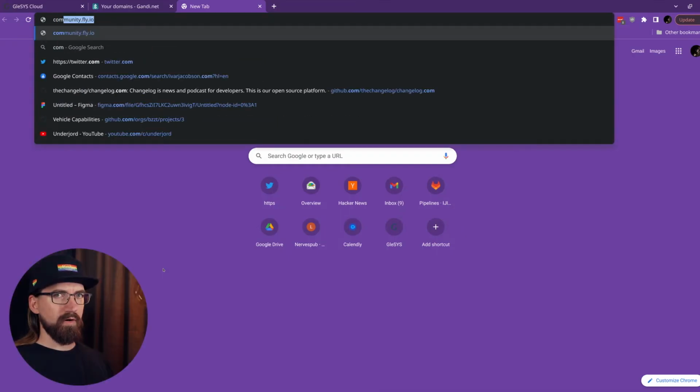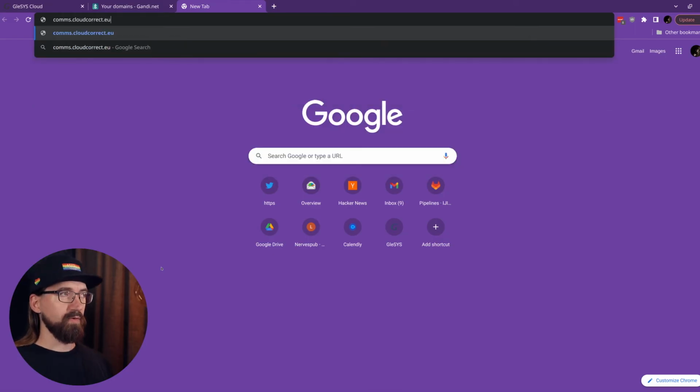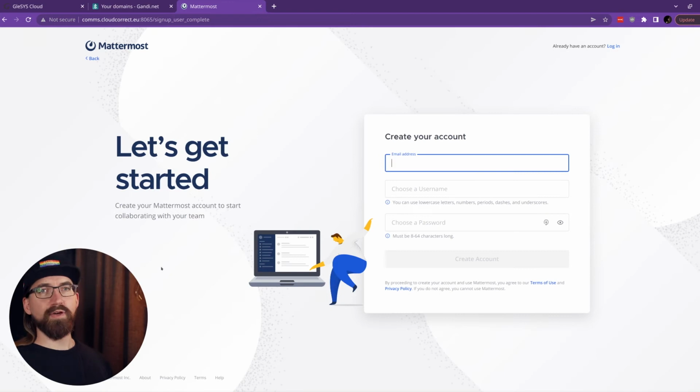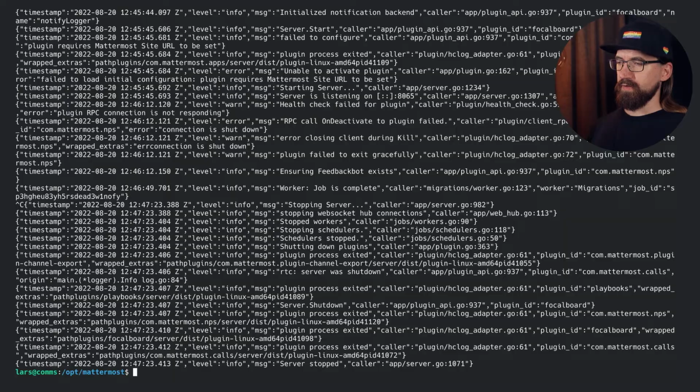So we go for comms.cloudcorrect.eu, whatever domain you set up. You could also use the IP address at this point. And then we go for the port that it's supposed to be listening on. And wouldn't you know it, there's the sign-up form for the service. For now, we go back to the terminal. To terminate the server, we press Control-C, which will interrupt the server.